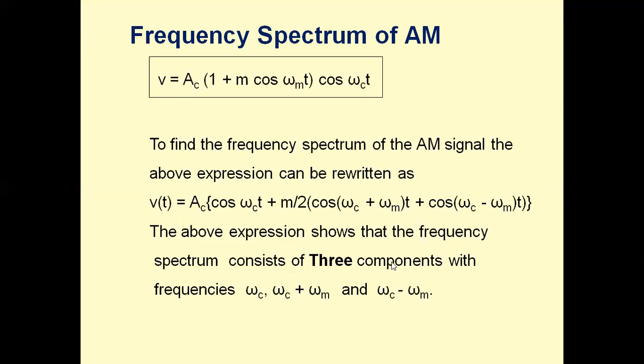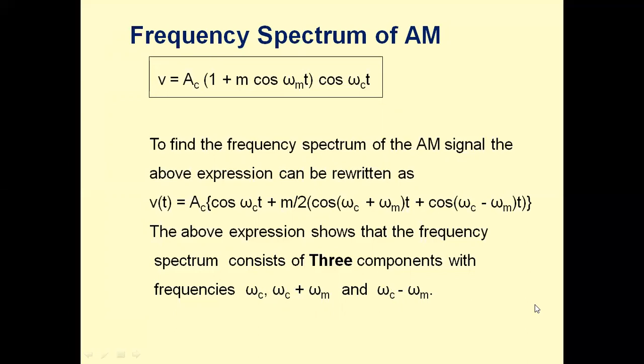Omega_c corresponds to fc, the carrier frequency; fc plus fm is the upper sideband frequency; and fc minus fm we call the lower sideband frequency.